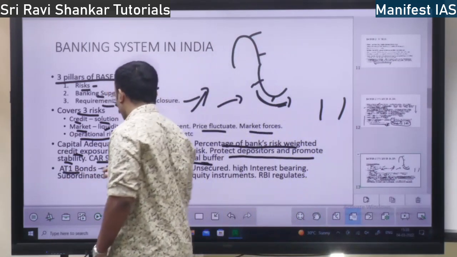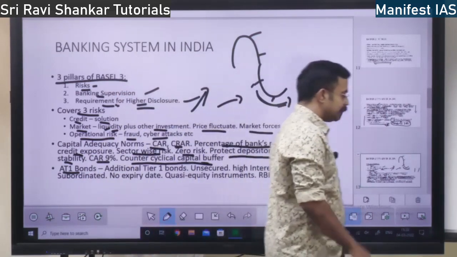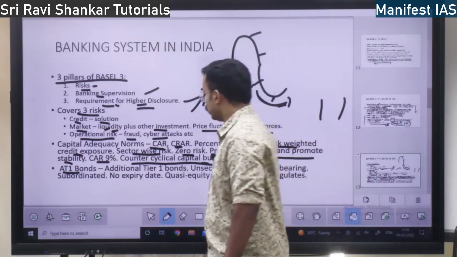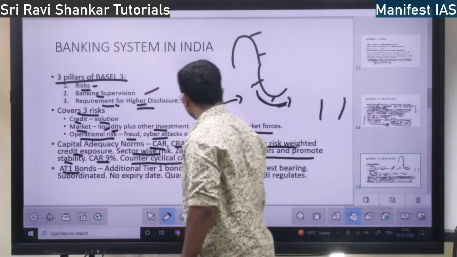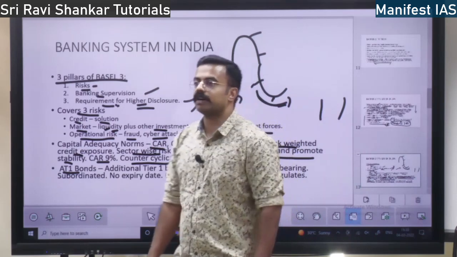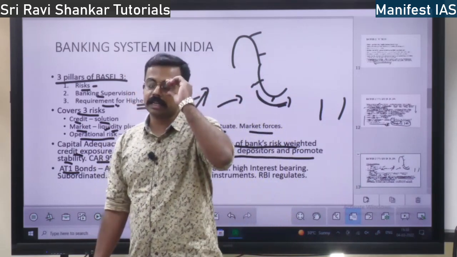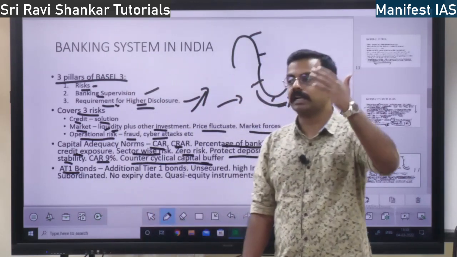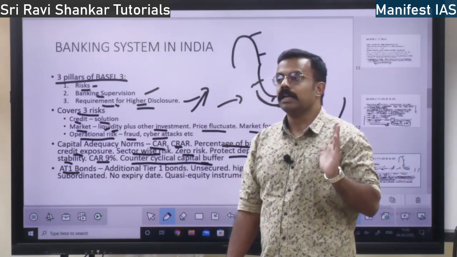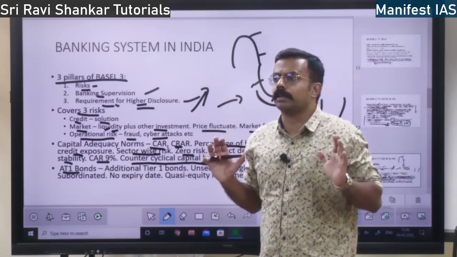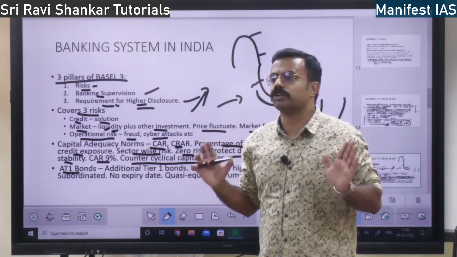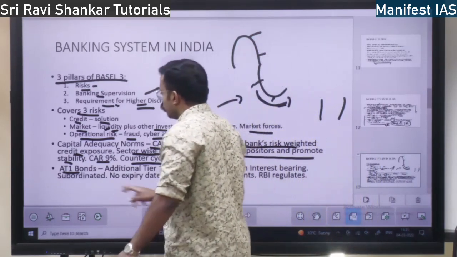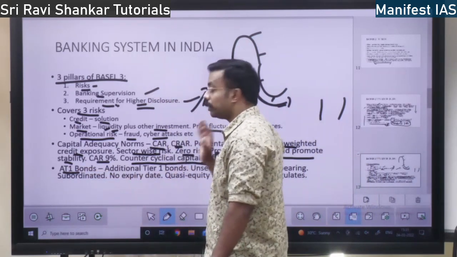Next, AT1 bonds. Additional Tier 1 bonds. What are Tier 1 bonds? See, when it comes to a bank, there are many tiers of capital. Tier 1 capital, Tier 2 capital, Tier 3 capital. Tier 1 capital is core capital. The capital a bank needs for functioning is called Tier 1 capital. You just know about that. That is enough. So, AT1 means additional Tier 1 bonds.